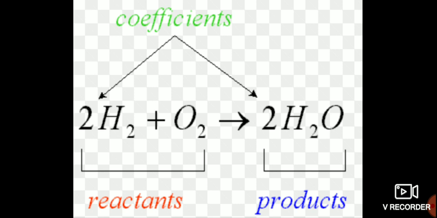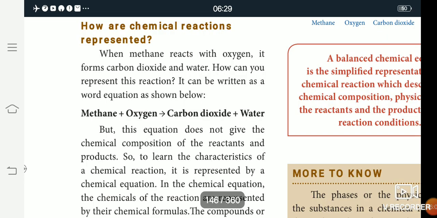Then the next topic is how chemical reactions are represented. For example, another reaction is methane reacting with oxygen to become carbon dioxide and water. Some information about methane: methane is a colorless and odorless gas.